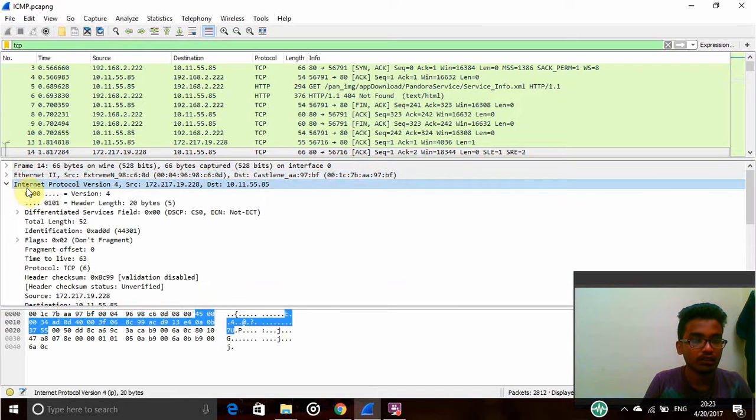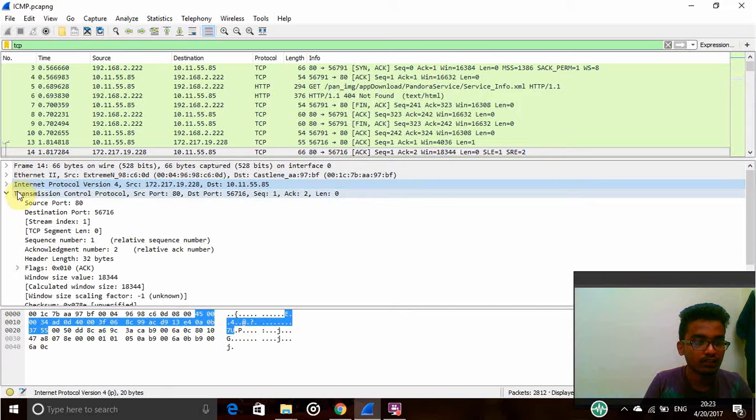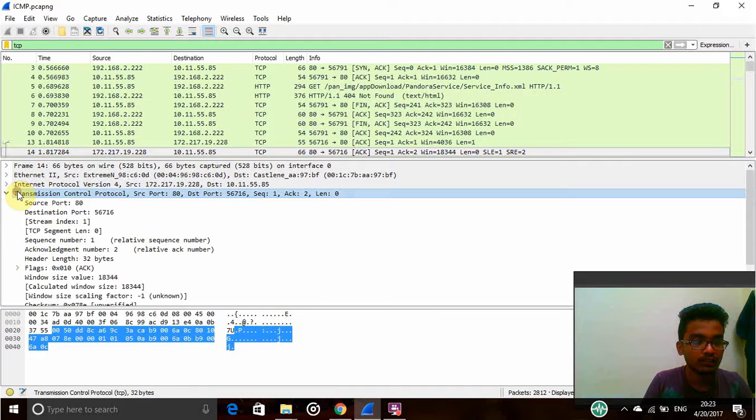Coming to Internet Protocol version, here we have flags, total length, and identification. Then the Transmission Control Protocol shows the source port, destination port, TCP length, acknowledgement number, header length and flags. This is about TCP. Here they can ask questions about the source address and destination address, the number of frames used, and the first arriving address, everything in TCP.